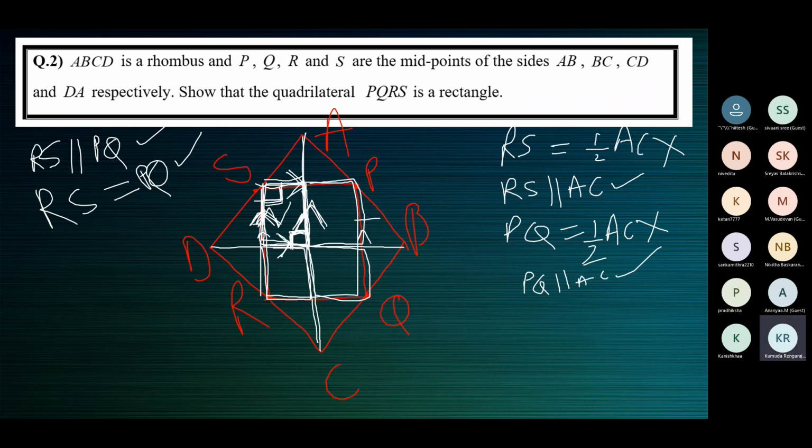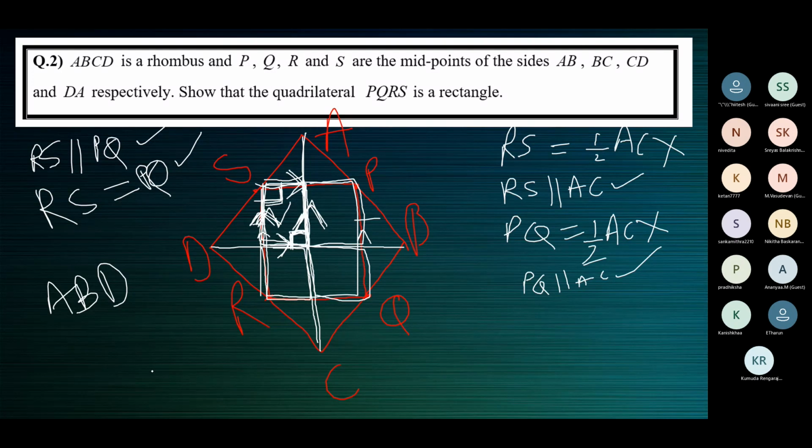Again, by using midpoint theorem, you need to take up the triangle ABD. In triangle ABD, what is the information you have?